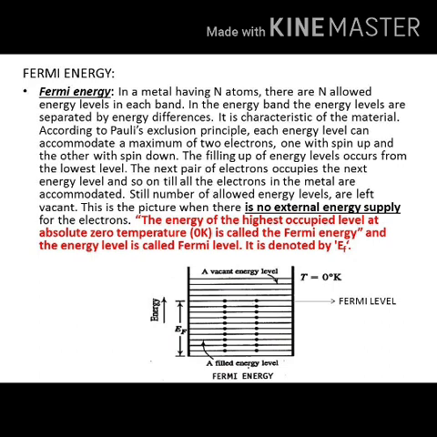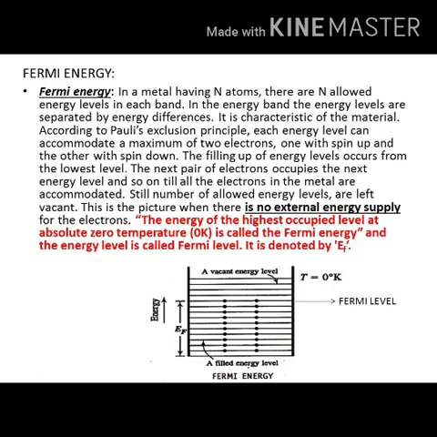To understand this, consider the band as shown in the figure. Higher levels are called excited states and the lower levels are called lower energy levels. Now in a metal we know that it consists of n number of atoms. So obviously, if there are n atoms, there are n allowed energy levels in each band.